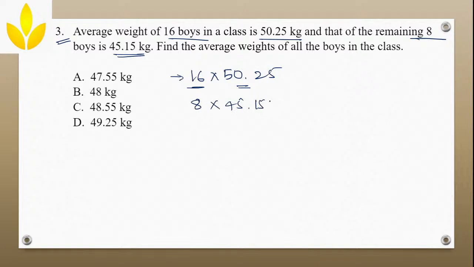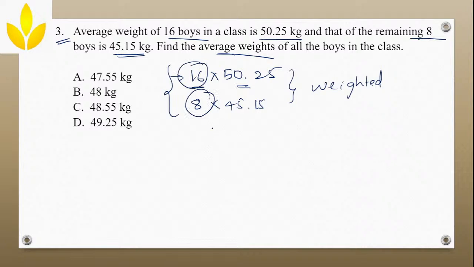45.25, sorry, 15. Find the average weights of all the boys. This is a concept of weighted average. I told you, right, instead of individual people, what they are given? They are given groups, 8 people, 16 people. So how will you find it?